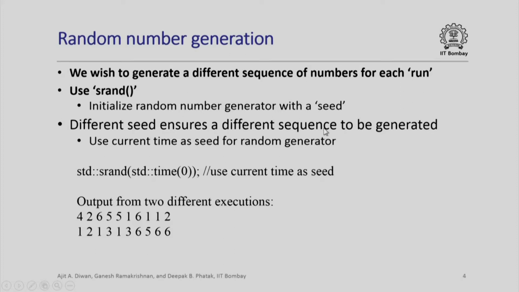A typical value that is used to ensure that a different seed is given is simply to use the current time, for which there is a function called time. If you say time(0), the computer system will return the current time. Since that will be different every time, this function call will ensure that a different seed is given to the random number generator. Observe, for example, the output from two different executions where we initialize the seed using this statement. One sequence is 4, 2, 6, 5, 5, 1, 6, 1, 1, 2. If you rerun the program, next time you get 1, 2, 1, 3, 1, 3, 6, etc. You can actually try out by running that program segment yourself.